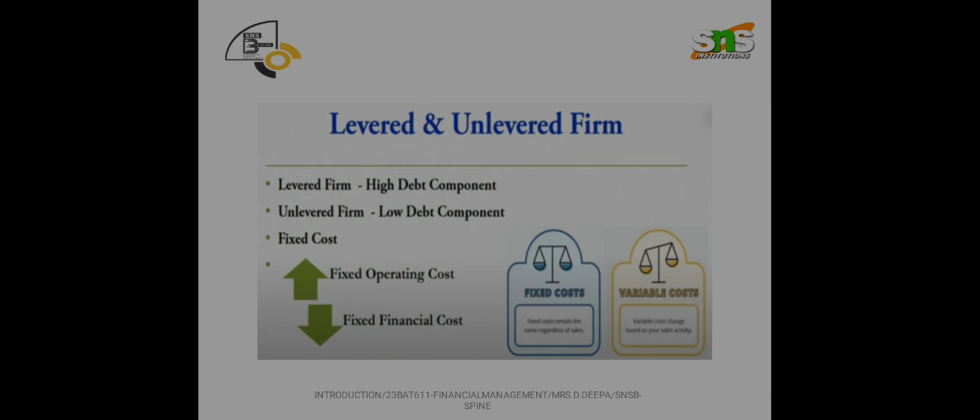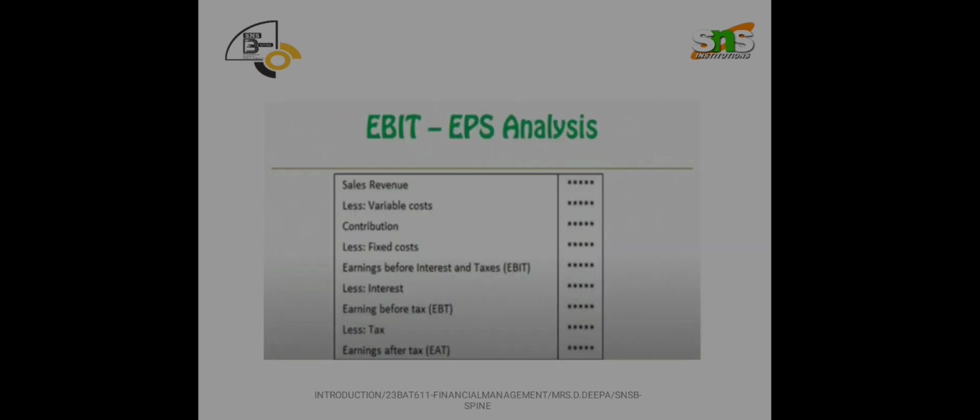So fixed cost plays a major role, and because of the fixed cost only, certain dramatic changes are happening in the profit. That is why fixed cost is classified into two types: operating fixed cost, and financial or non-operating fixed cost.